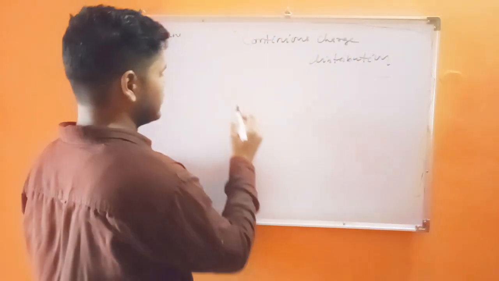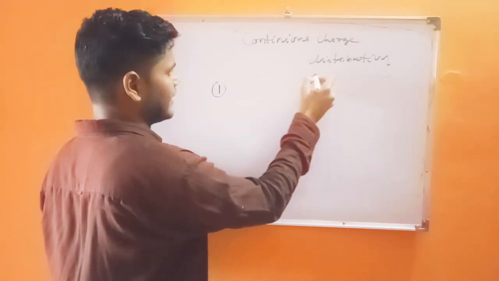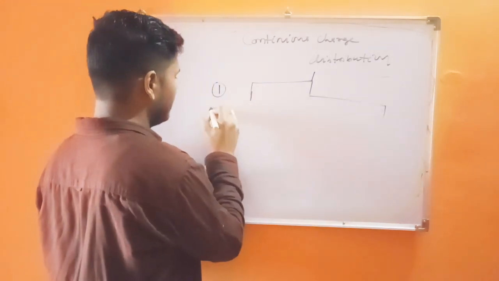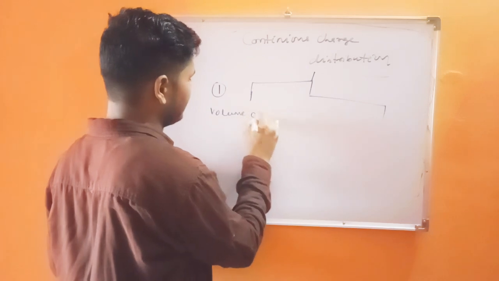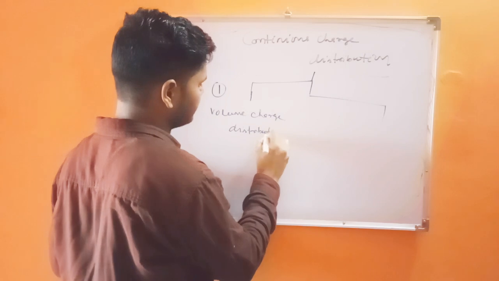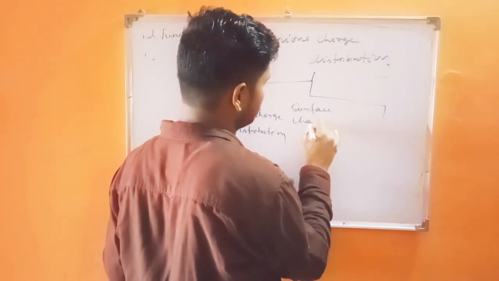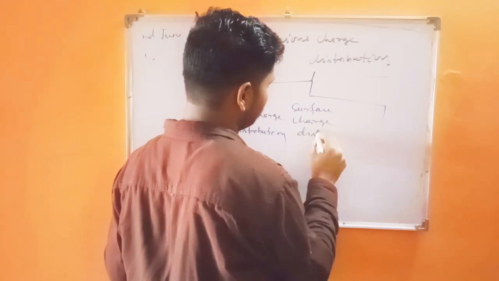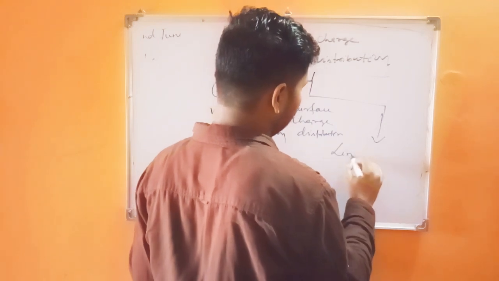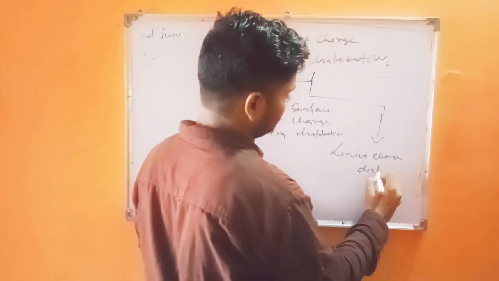In this continuous charge distribution, there are three types of charge distribution. First one is volume charge distribution, then surface charge distribution, and the third one is linear charge distribution.